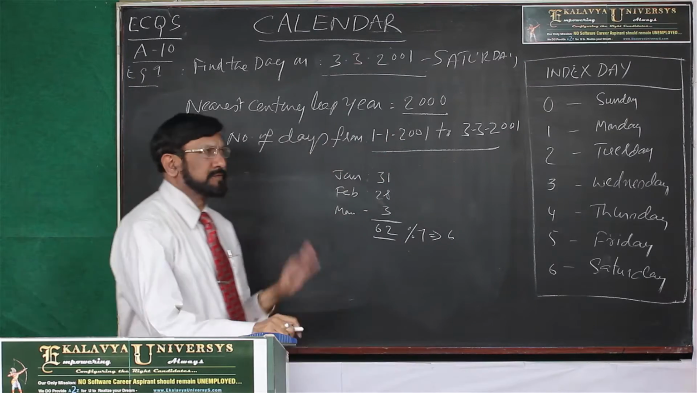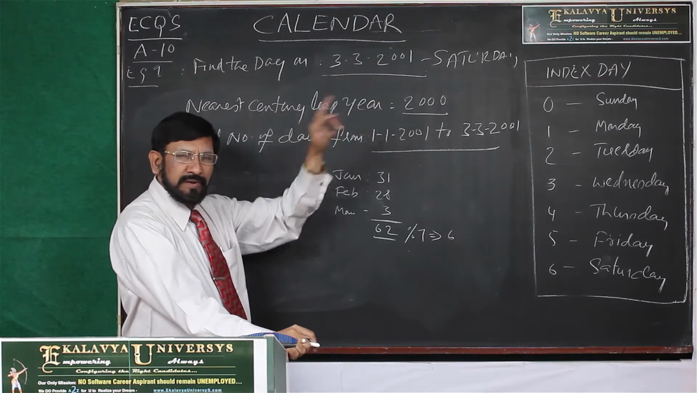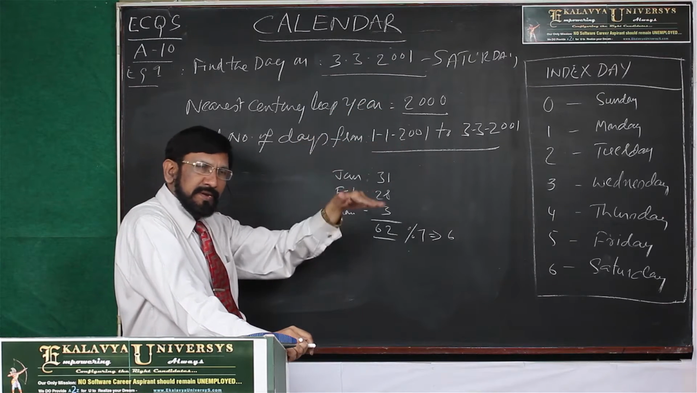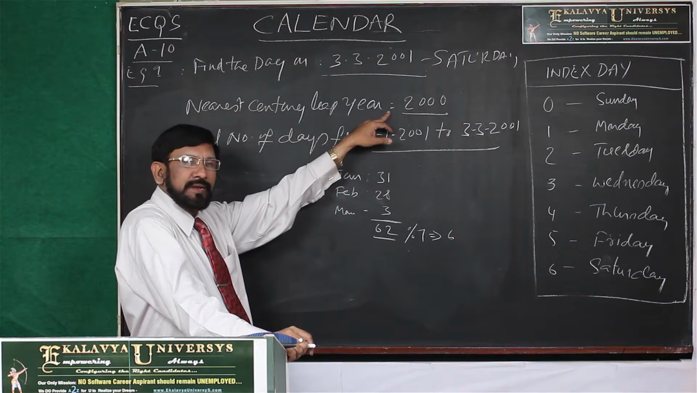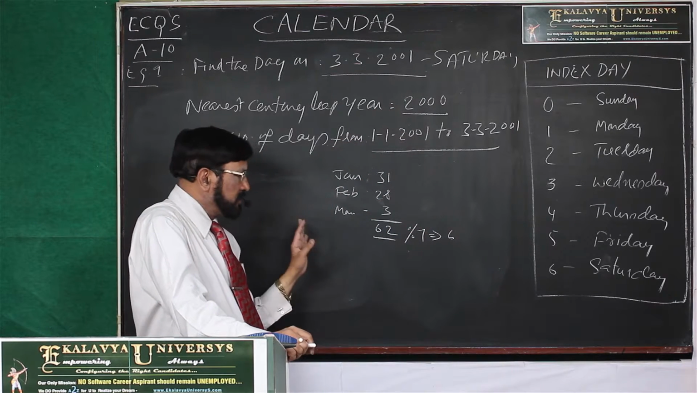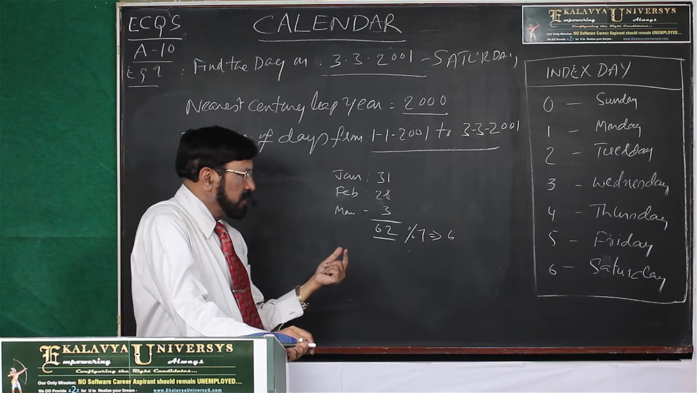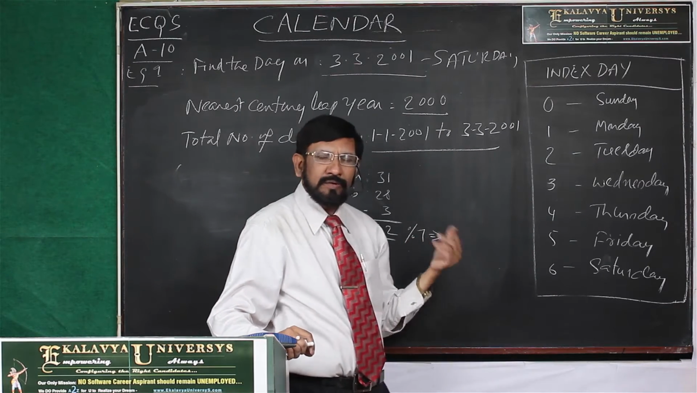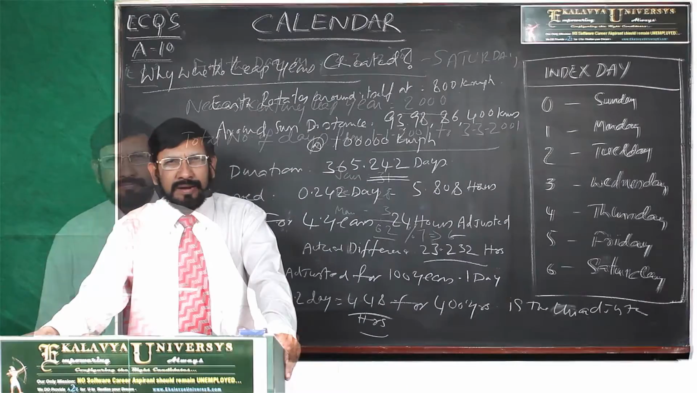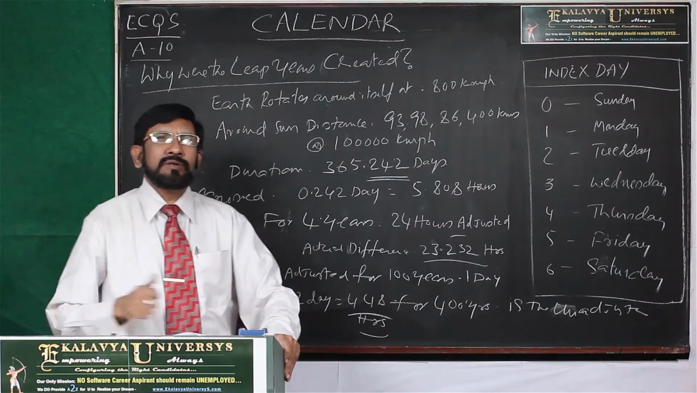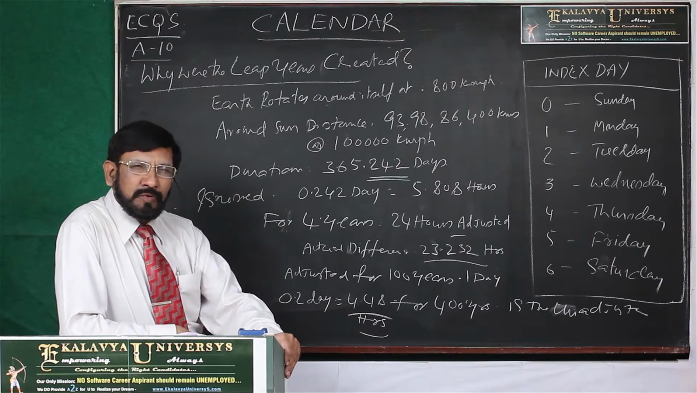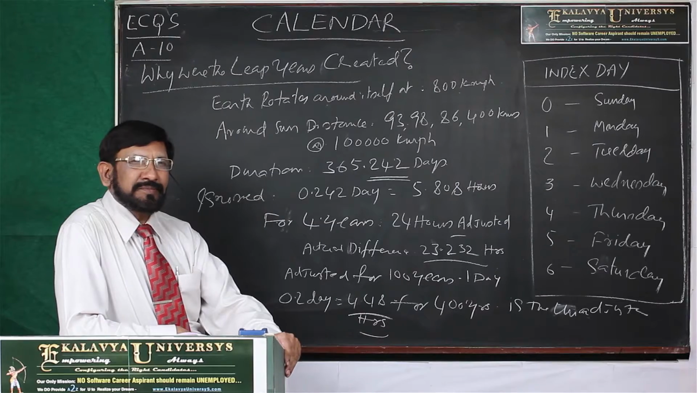the way. So first step, you have to find out the nearest and previous immediate century leap year. Thereafter, this is the procedure. By that, you can calculate in this manner to find out the day on the given date. Contextually, I want to explain one very important concept to you.